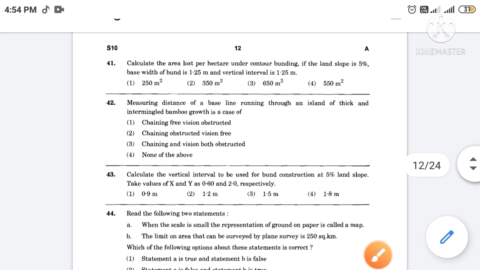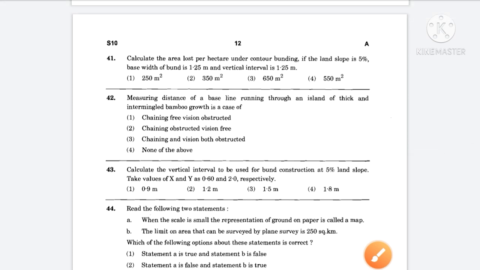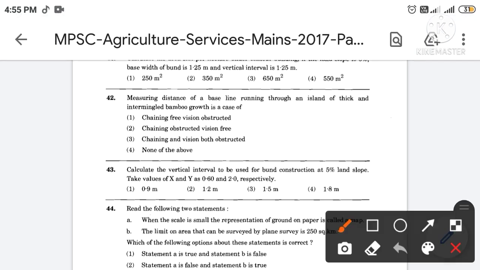Then next, measuring distance of a baseline running through an island of thick and intermingled bamboo growth is a case of ____. The correct answer is option number 3. So the measuring distance of a baseline running through an island of thick and intermingled bamboo growth is a case of chaining and vision both obstructed.